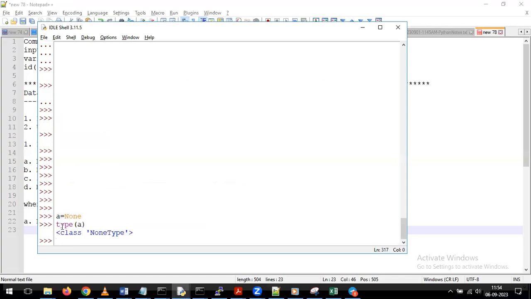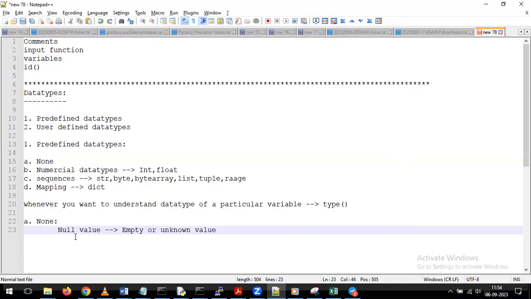In the database side, we give it as a null in a particular column. But in Python, if you want to assign the None value to a particular variable, we just have to give A equal to None. With that, it takes this value as a null value in your variable A. Okay. In the same way,